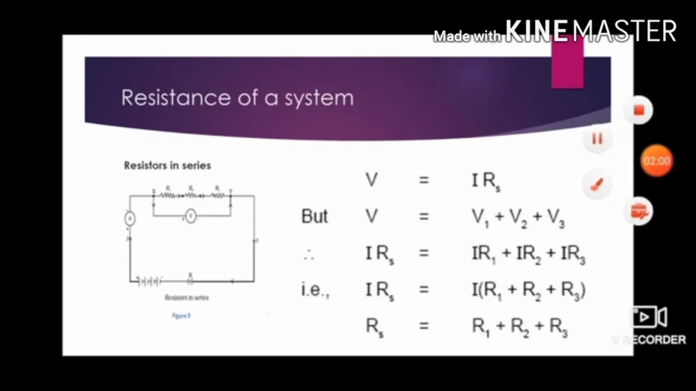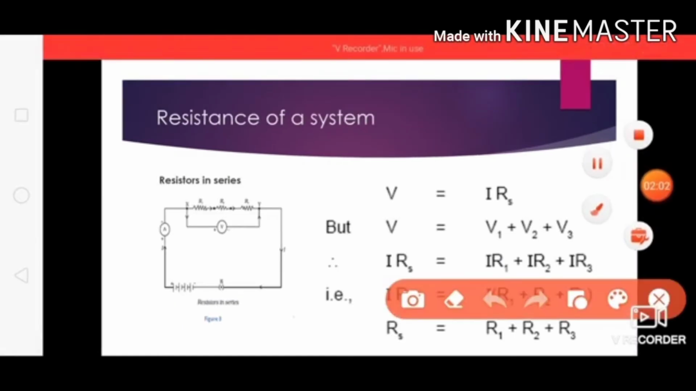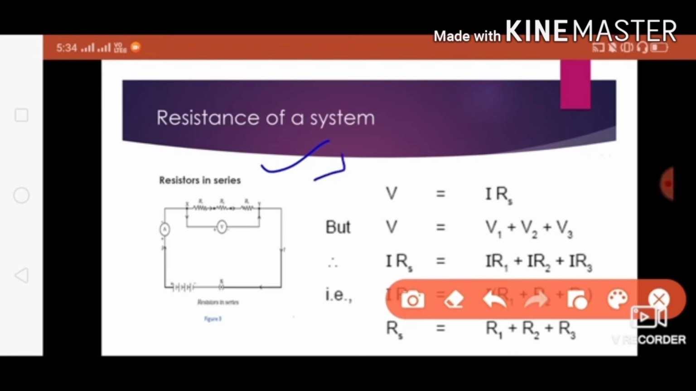Now we are going to continue with the resistance of a system. Resistances are connected in two ways: series connection and parallel connection. In a series connection, end to end, one end of a resistance is connected to the other end, like a chain, and we call it a series connection.